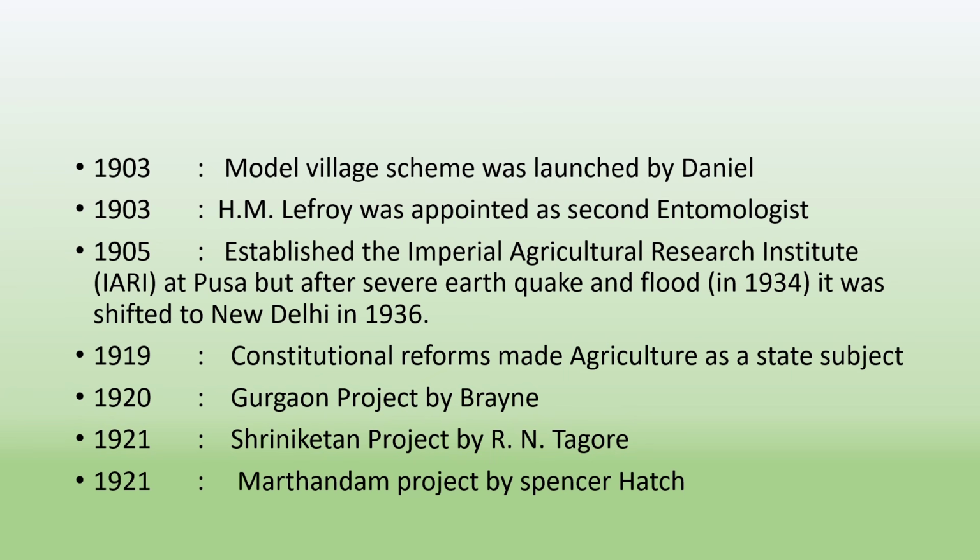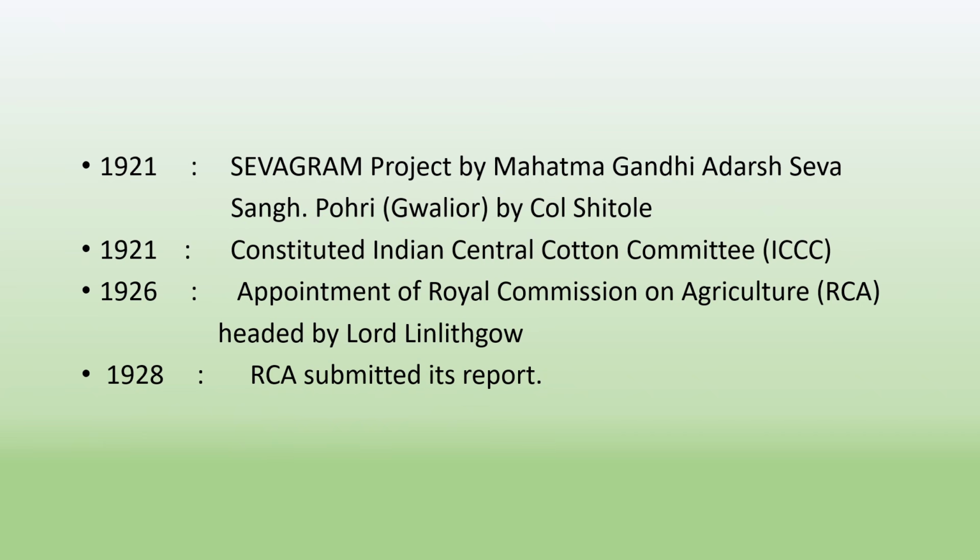In 1919, constitutional reforms made agriculture a state subject. In 1920, the Gurgaon project was started by F.L. Brayne. In 1921, the Sriniketan project was started by R.N. Tagore. In 1921, the Martandam project was started by Spencer Hatch. In 1921, the Sevagram project was started by Mahatma Gandhi.